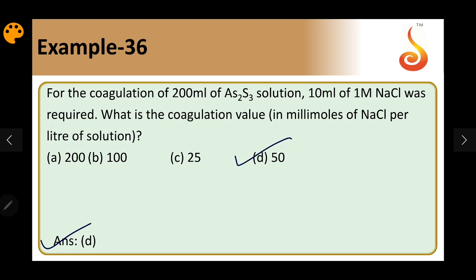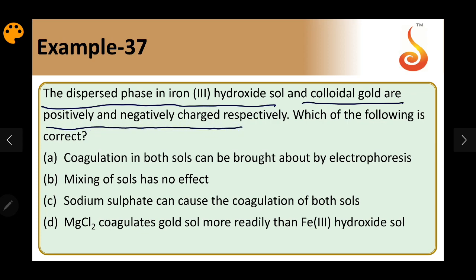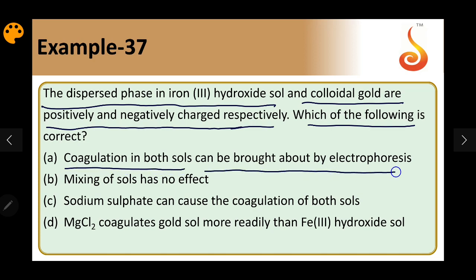Example 37. In the disperse phase of iron 3 hydroxide sol and colloidal gold are positively and negatively charged respectively. So iron hydroxide sol is a positively charged sol and gold sol is a negatively charged sol. Which of the following is correct? Coagulation in both sols can be brought about by electrophoresis.